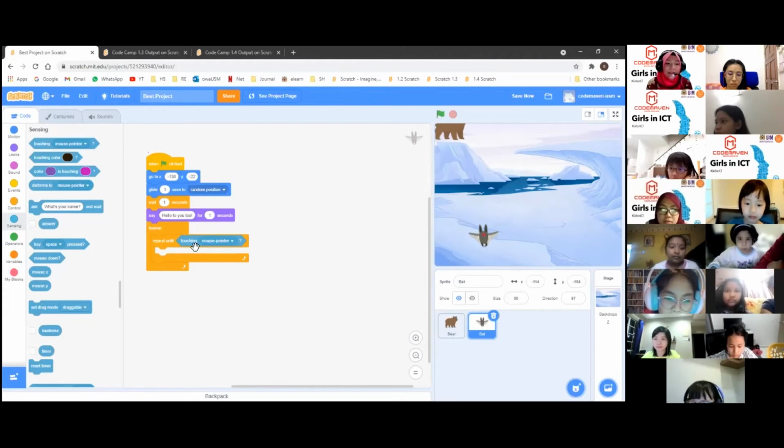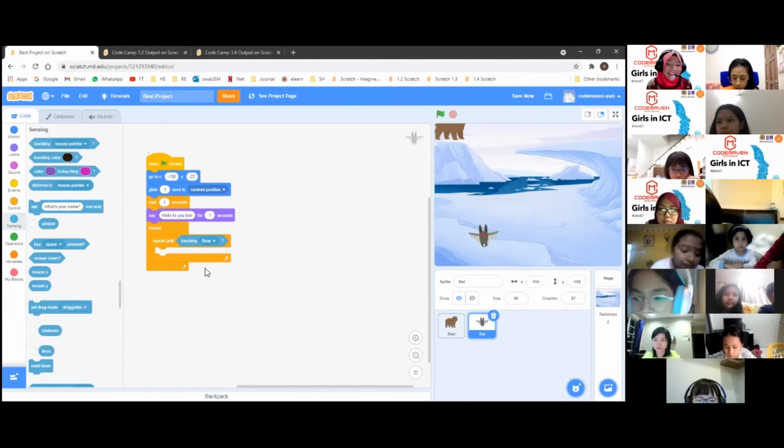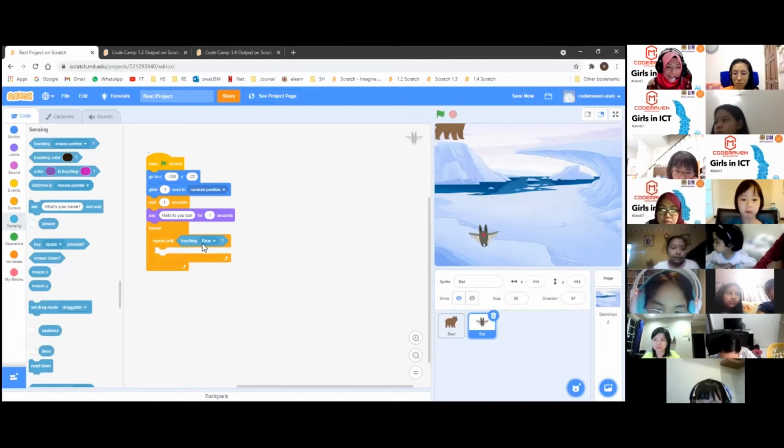We are going to repeat until touching. Here we're going to change it to the bear. So we are going to repeat until the bat touches the bear. Make sure you change this to bear. All right, so next one.